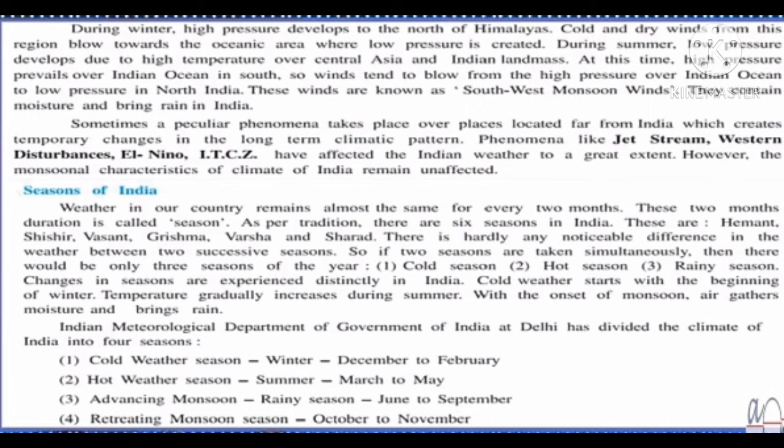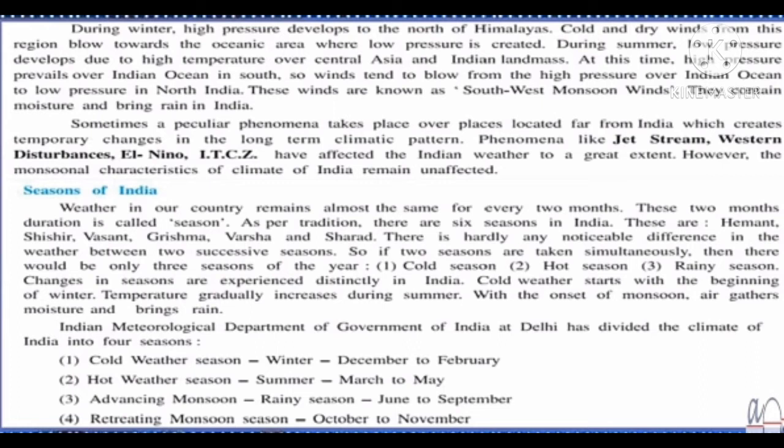Changes in seasons are experienced distinctly in India. Cold weather starts with the beginning of winter. Temperature gradually increases during summer. With the onset of monsoon, air gathers moisture and brings rain. So, we got to know the differences of 3 seasons. We have already experienced all 3 seasons. We know how different it is. We experience winter very well, summer also, and rainy season also. So when cold weather starts with the beginning of winter, in summer temperature gradually increases and so it is hot, and in monsoon there is rain.